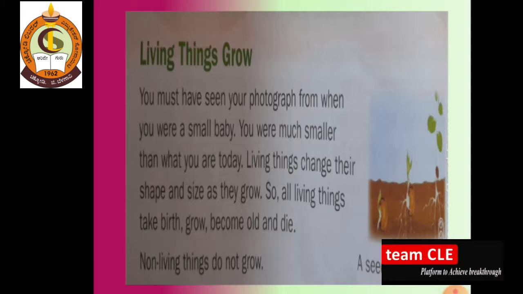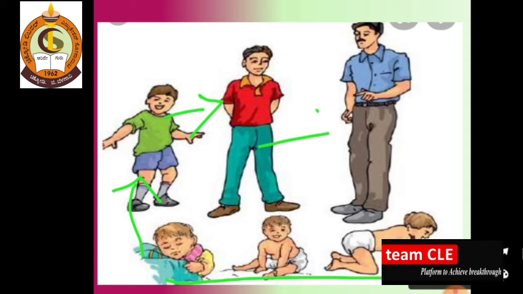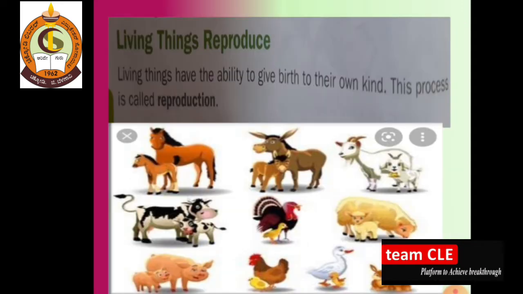So let's discuss some examples. Dear students, here you can see the baby, and after taking birth, he becomes a child, then he becomes an adult, then he becomes a young man. So this is the cycle that living things follow from birth to death.